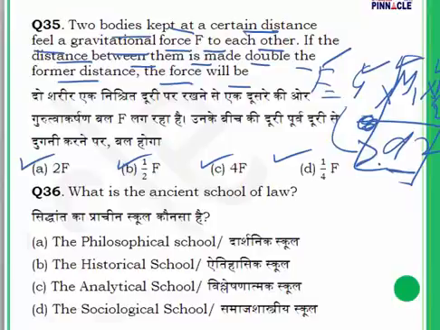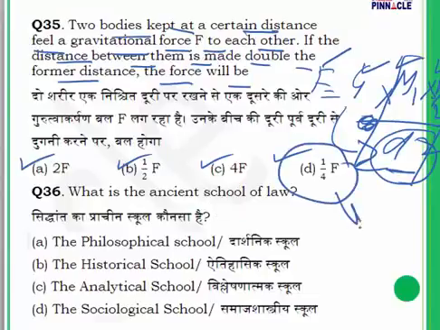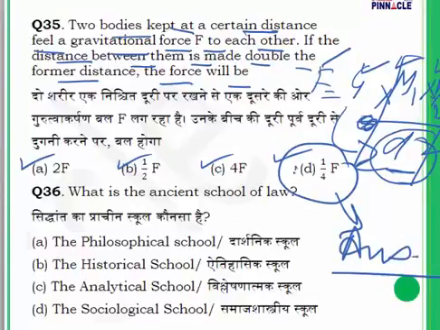So if the distance between the two bodies is doubled, the force of gravity is reduced to 1 by 4, and that is the reason we have 1 by 4 here. Our answer is D. For question 35, the answer is D.